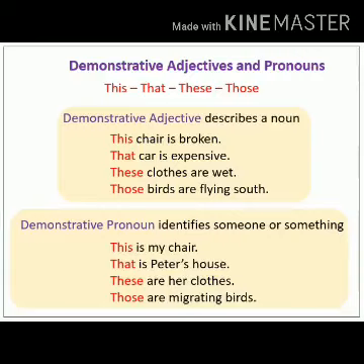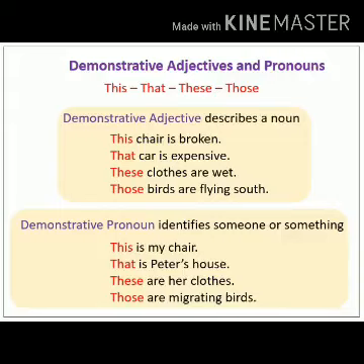If it is used before a noun, then that is demonstrative adjective. Otherwise, it's a pronoun. For example, this chair is broken. Here, in this sentence, the word this is used before the noun chair. So it is adjective.